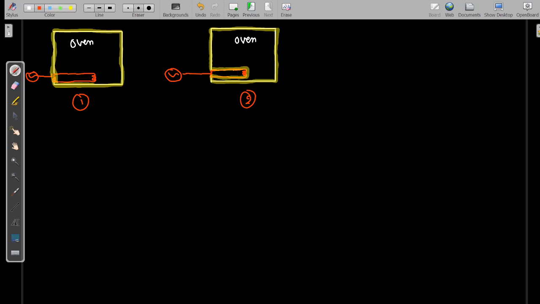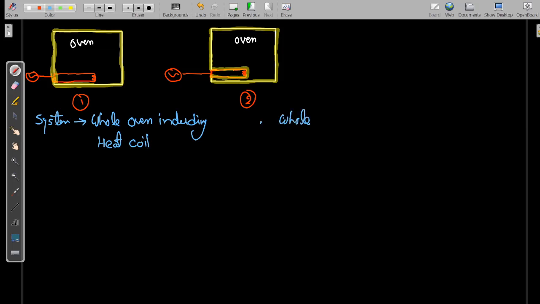So let me define the system here. The system is the whole oven including the heating coil. And in the second condition, the system is the oven excluding the heating coil.